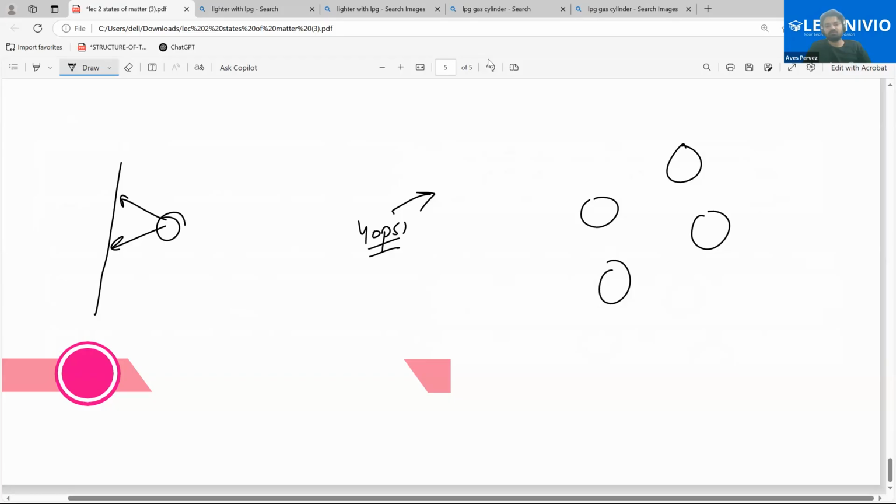Now we shall be moving to the next part, that is change in states of matter. When we are changing the states of matter, what happens? What are the factors that are affected, and how can we change the states of matter by increasing temperature or by decreasing pressure? That's what we're going to discuss in this lecture.